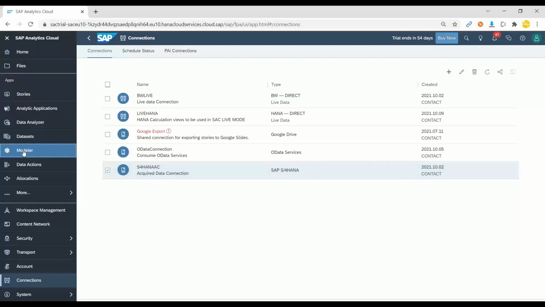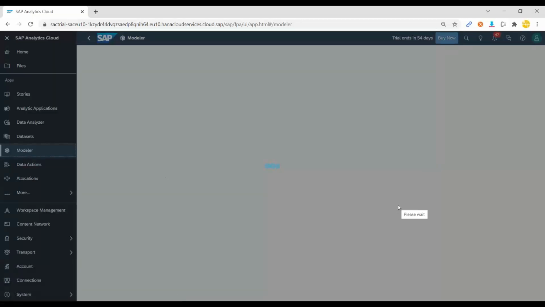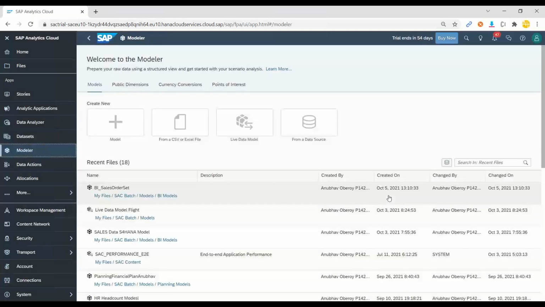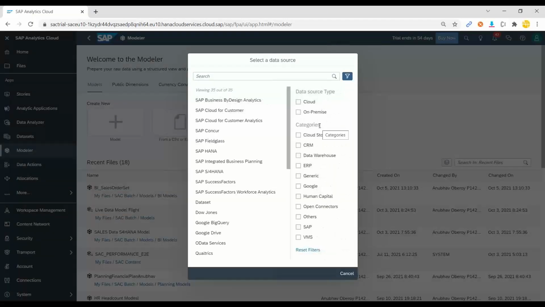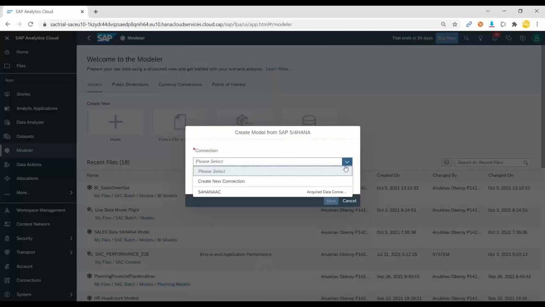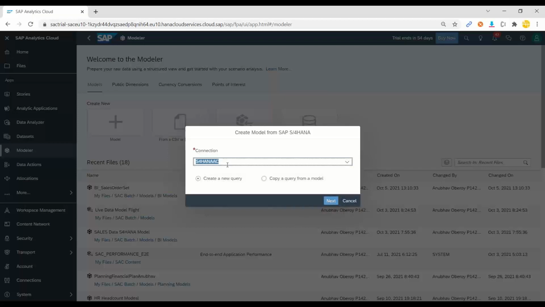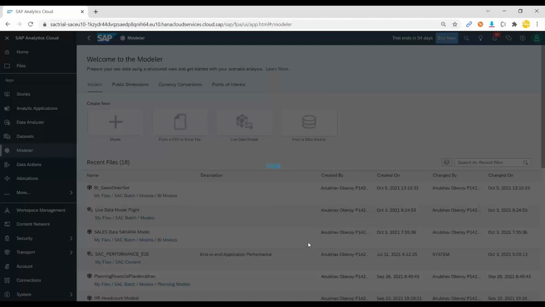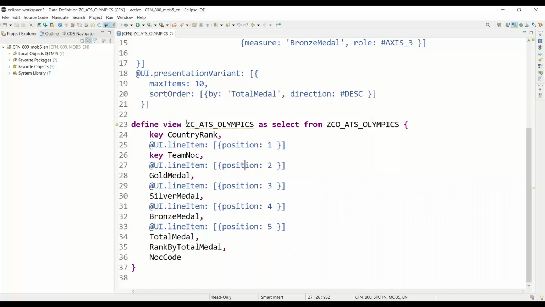I go to the modeler tab, and here I will create a model. What is a model? A model is nothing but a container which contains the data, and that is the data which we will supply to our dashboard. In this model, I am going to create a model from a data source because we want to connect to our SAP S4 HANA system with the data of Olympics. So I choose the connection which I just showed you, click on next, and on the next screen I will provide our data model name.